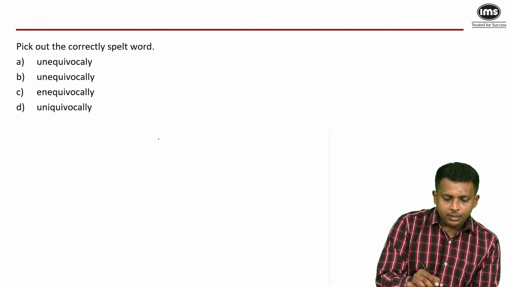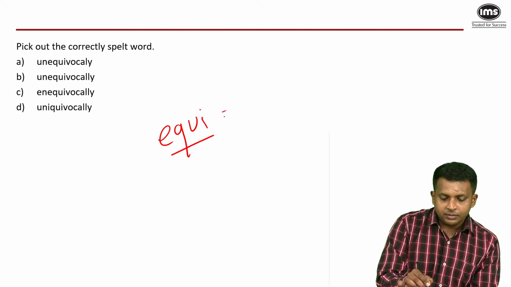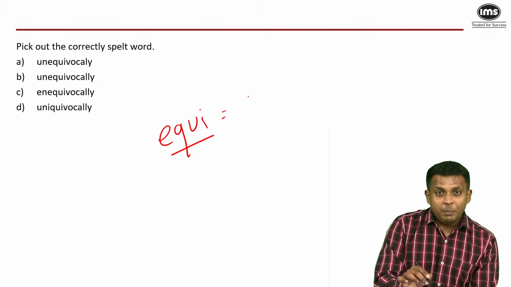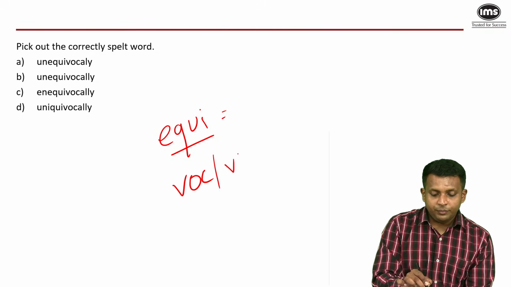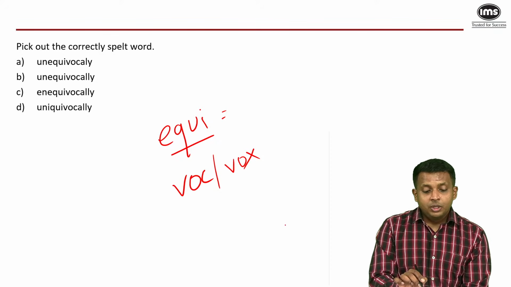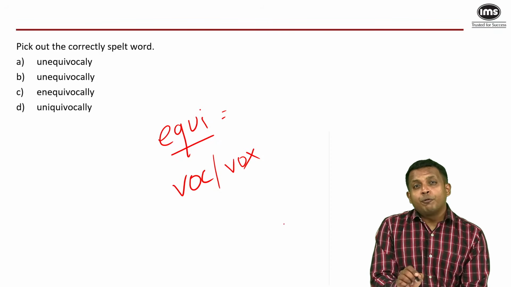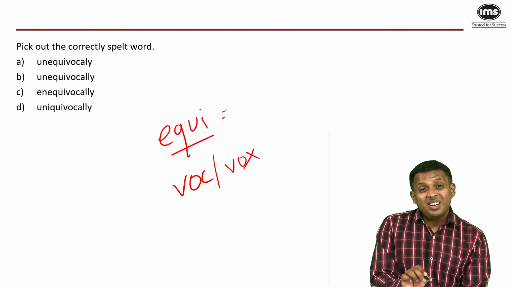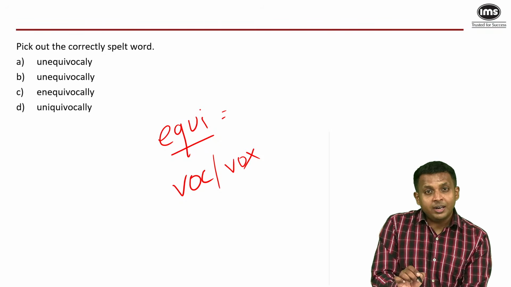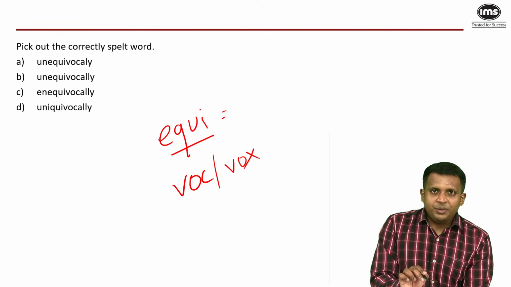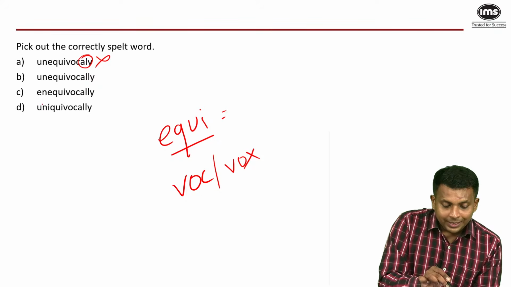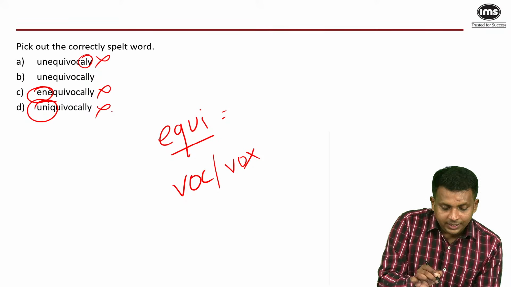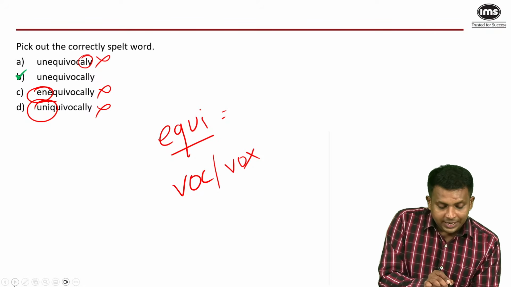Right. So the first root is this, which means equal or balance or all sides. The second root is this, VOC or VOX, which means to talk, to speak. So to be equivocal is to speak from both sides, but to be unequivocal is to be very clear and take a very clear stand and not speak from both sides. But we need two L's, so A is incorrect. Unequivocally, ENE makes C incorrect. Uni makes D incorrect, and the answer is B. Next.